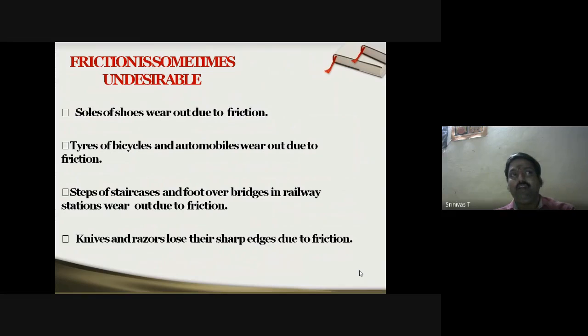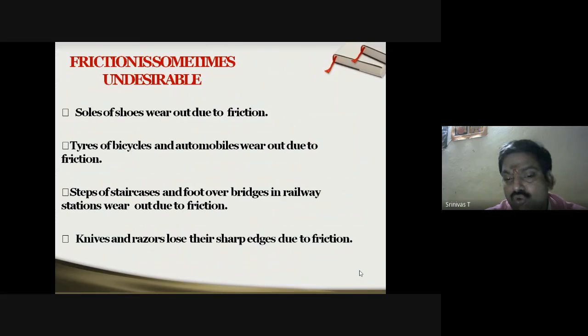Because we are looking at undesirable cases, steps of staircases and foot over bridges in railway stations wear out due to friction. Because of continuous application of friction, the wear and tear on staircases is more, and on foot over bridges the wear and tear is more, right?